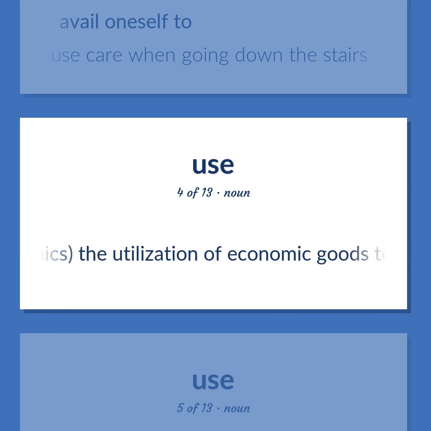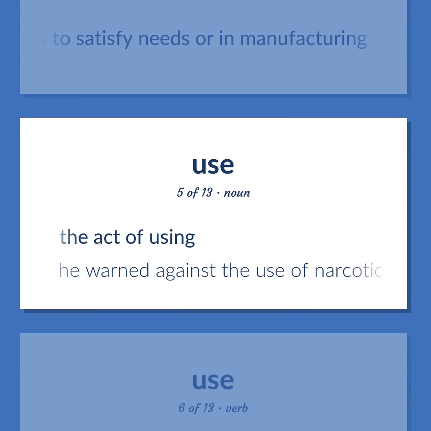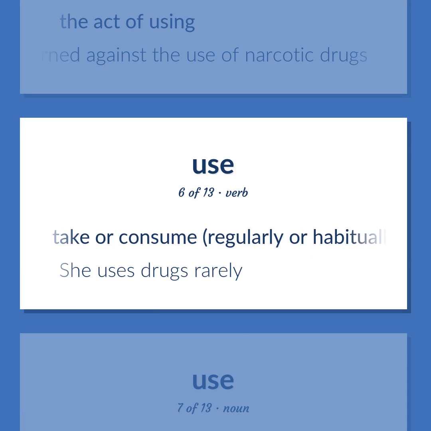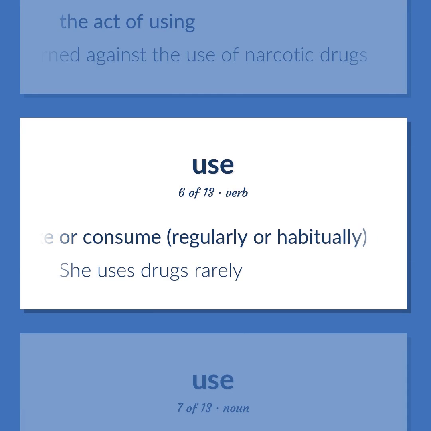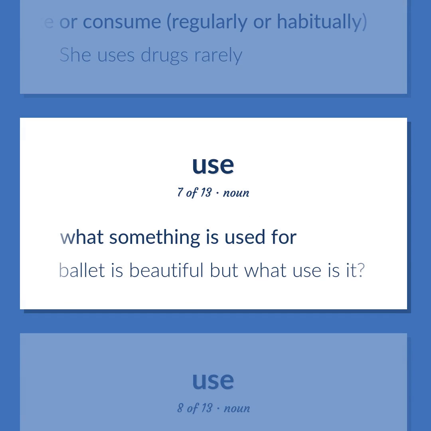Economics. The utilization of economic goods to satisfy needs or in manufacturing. The act of using. He warned against the use of narcotic drugs. Take or consume, regularly or habitually. She uses drugs rarely. What something is used for. Ballet is beautiful, but what use is it?